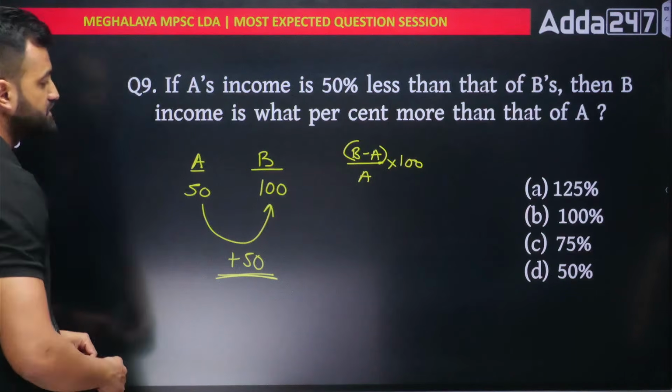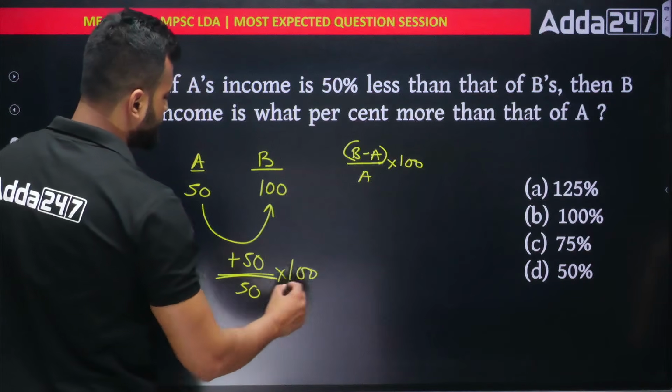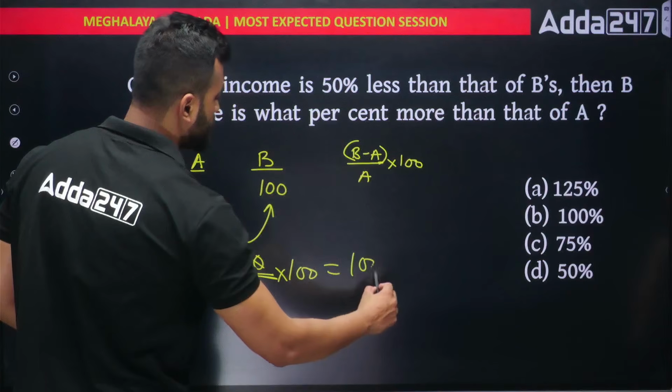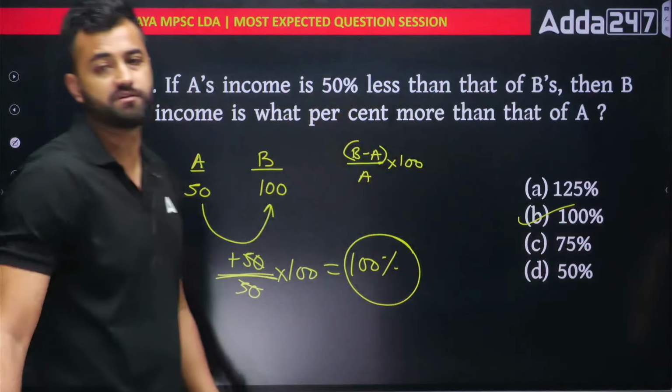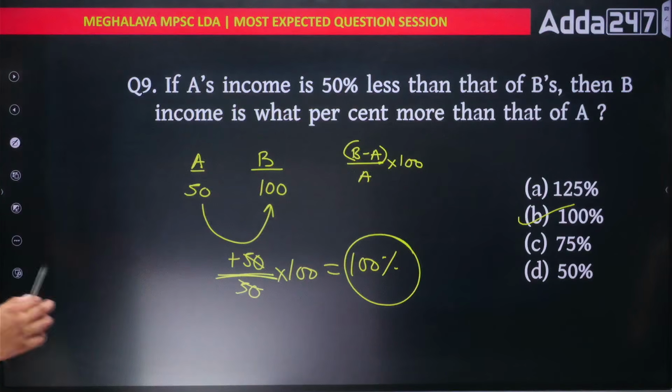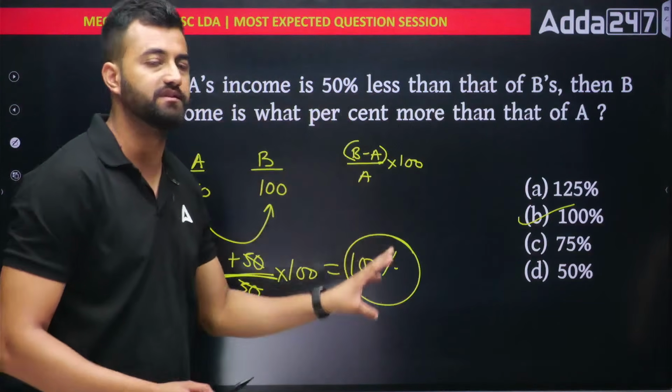So A is how much? A is 50, just put 50 and multiply by 100. So 50-50 cancel, that means 100% more. 100% more is the right answer, option number B. No time to assume, let A's salary be X, then B's salary is... no, don't do it like this, do it like this.